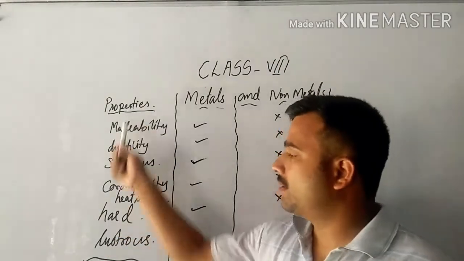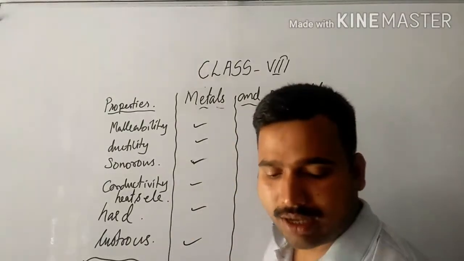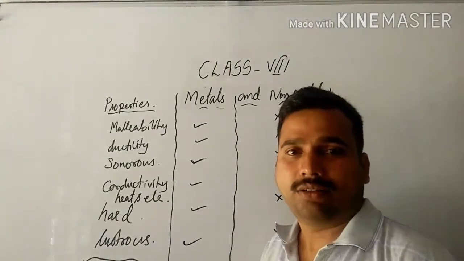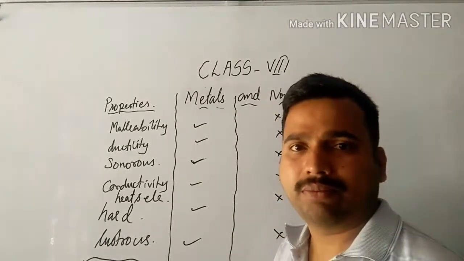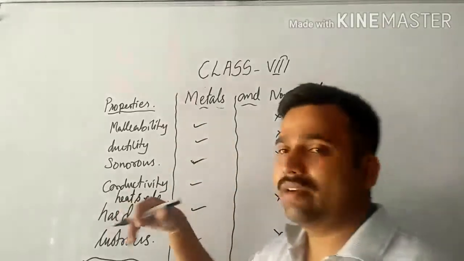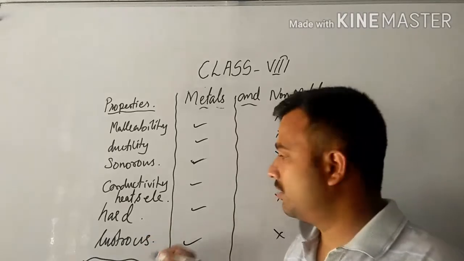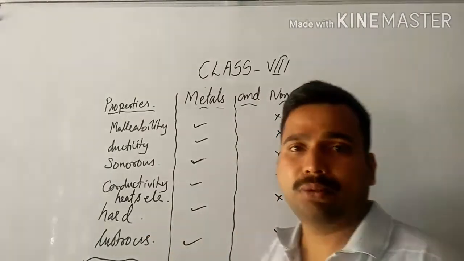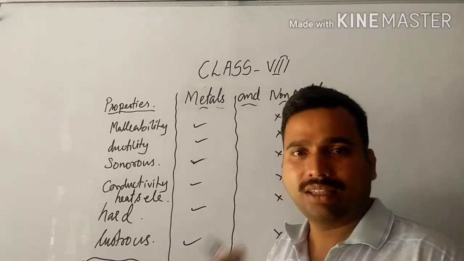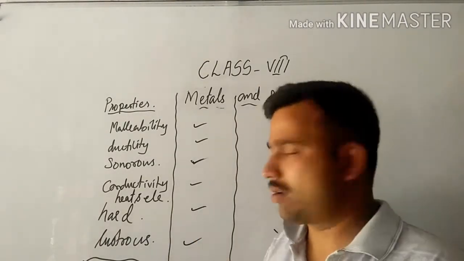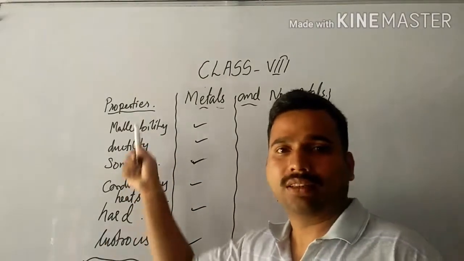Next property is hardness. Metals definitely are hard. When you look at an iron nail, it is very hard. Similarly, aluminium is somewhat hard. If you look at the majority of metals, they are hard. But what about non-metals? Sulfur, coal and other forms of carbon are not that strong. So non-metals do not show these properties.